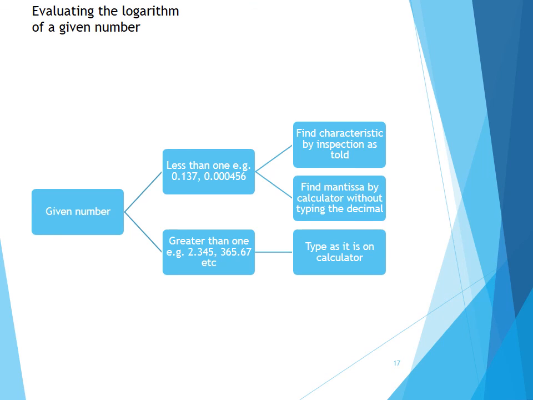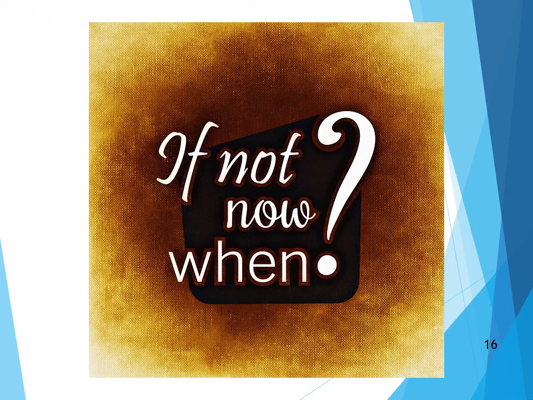A quick roundup of how to take the logarithm of a given number. A given number would either be greater than 1 or less than 1. The top option refers to the case when we have to take the logarithm of a number which is less than 1. When it is less than 1, it would be 0 point something. First of all, we have to find out the characteristic by inspection as told, and then we have to find the mantissa by using the calculator without typing the decimal. I repeat again, without typing the decimal, you will get the correct mantissa. And if the number is greater than 1, like 2.345 or 365.67, then just type it as it is on the calculator and you will get the logarithm.